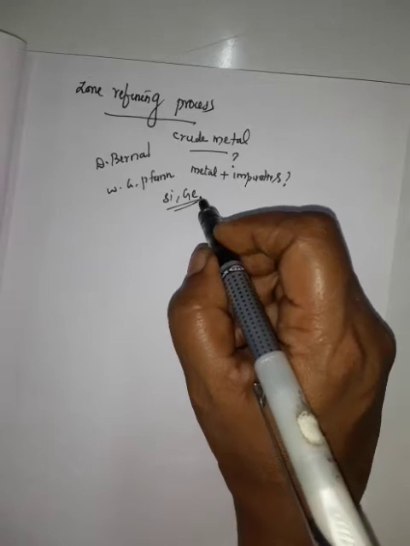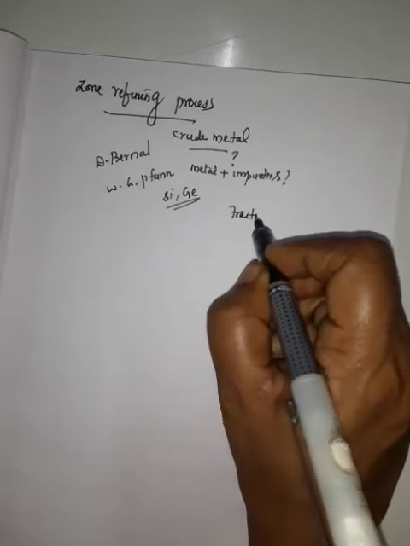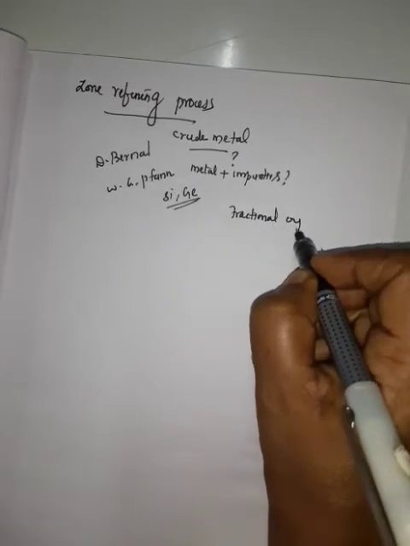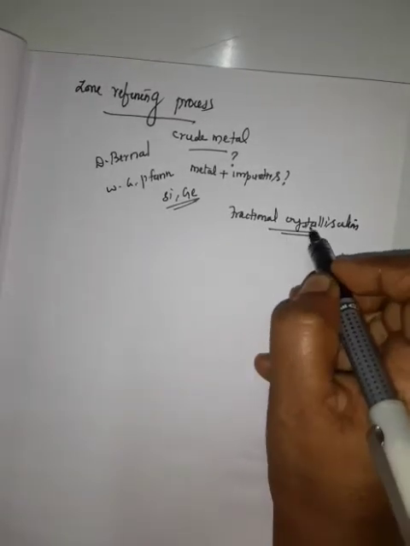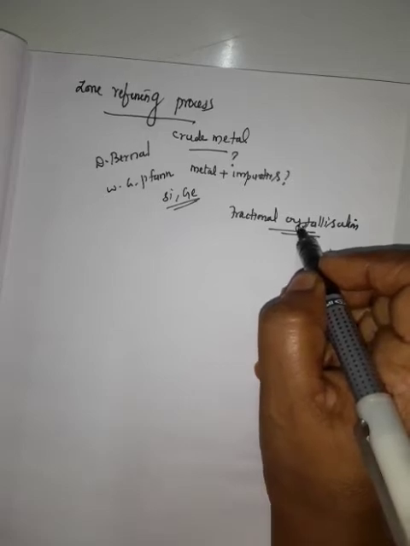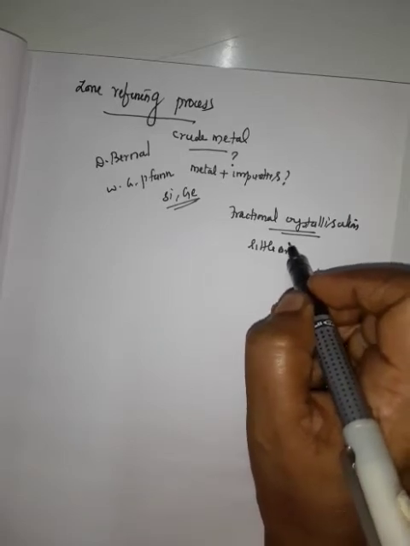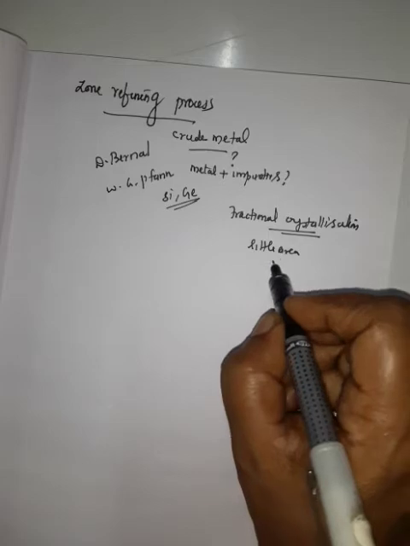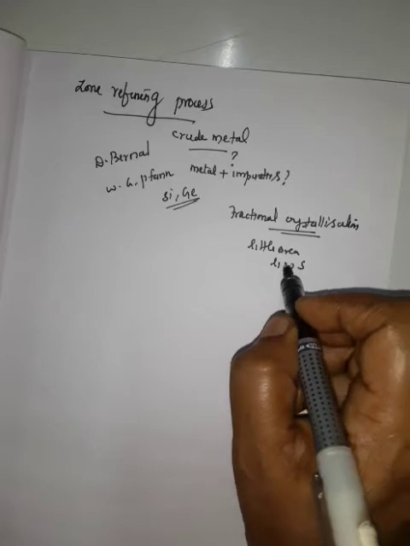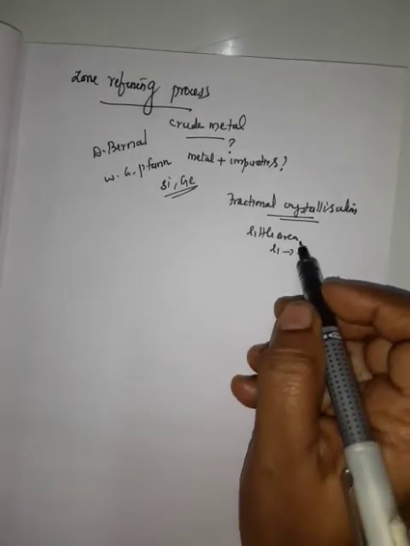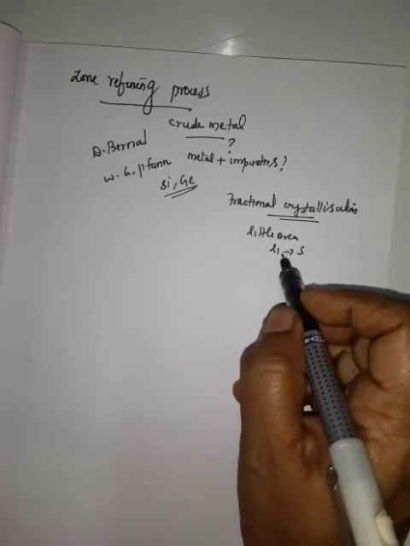This zone refining process is based on the principle of fractional crystallization. Fractional crystallization means a small area gets crystallized, that is, liquid converted to solid. A fraction of the metal is crystallized, that is, liquid state converted to a solid state.